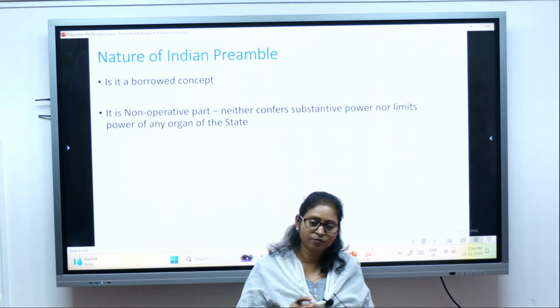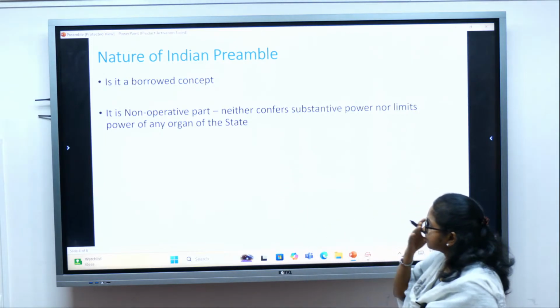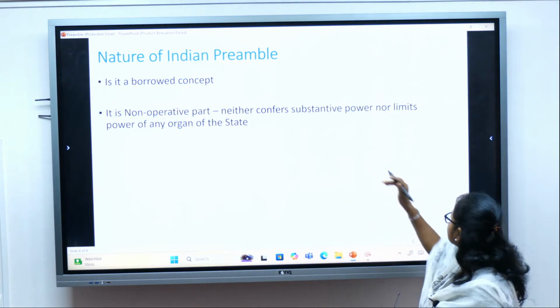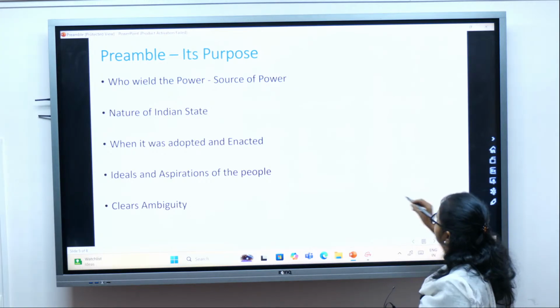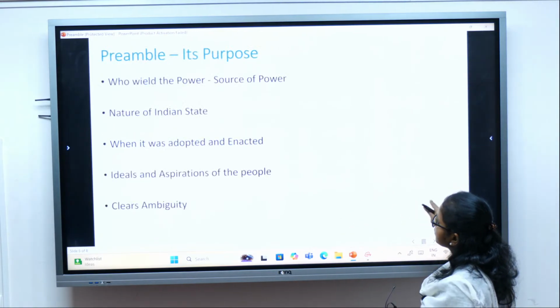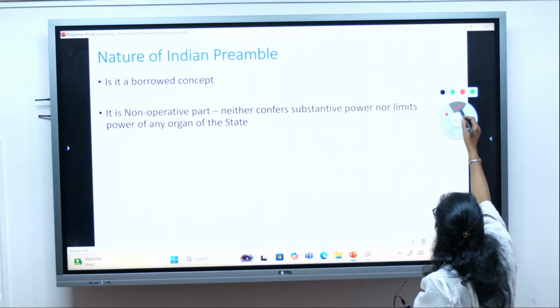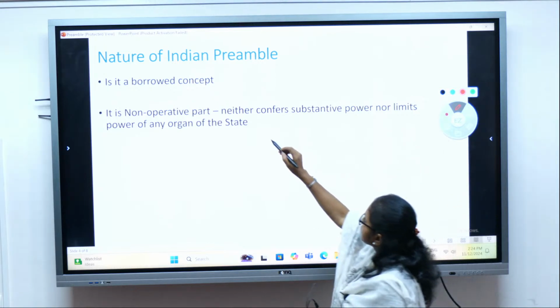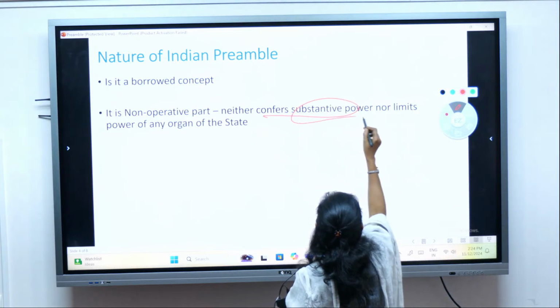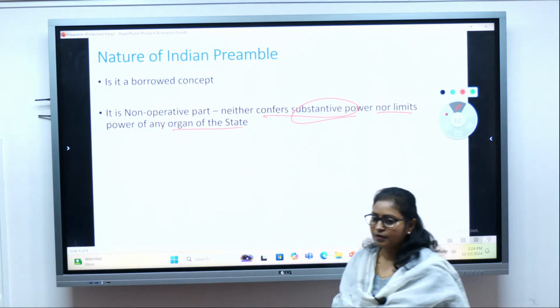The provisions of the preamble are non-operative and non-enforceable. Neither do they confer any substantive power, nor limit the power of the government of the state.